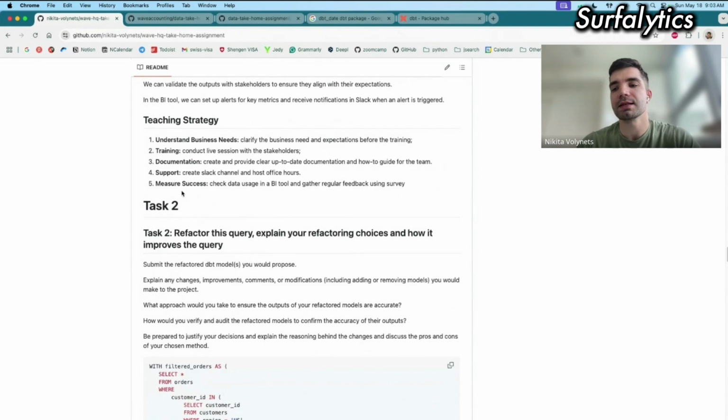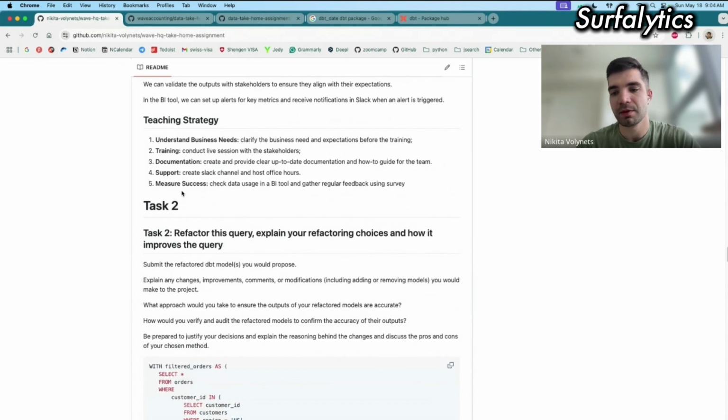Measure of success is quite important. When we build some solutions, we want to be confident that business users are using what we built, our dashboards and our models. It's very frustrating when we spend a lot of time on creating dashboards or models and nobody uses them. It's very frustrating and disappointing, at least for me.